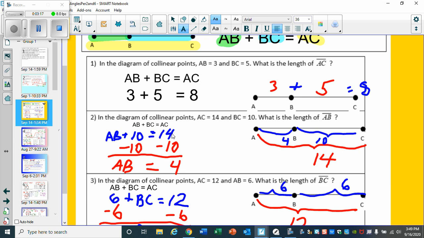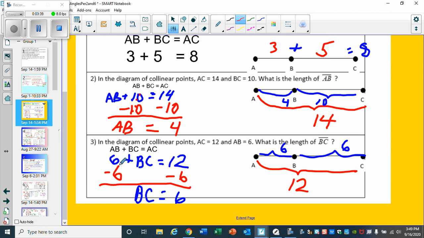So now what we needed to do was solve for AB. And that's basically 14 minus 10. And then of course, don't forget, 10s go away. And then we're just left with AB. 14 minus 10, 4.